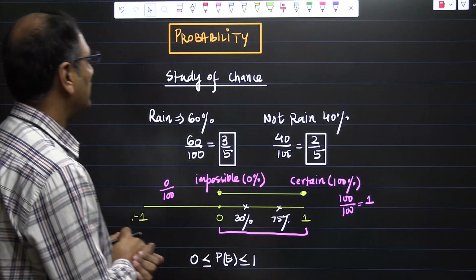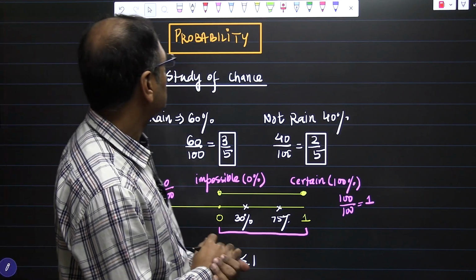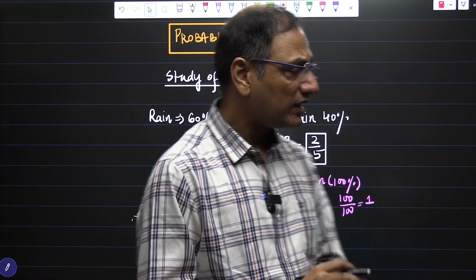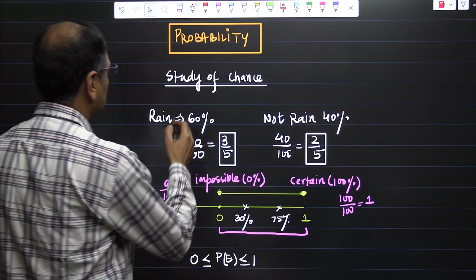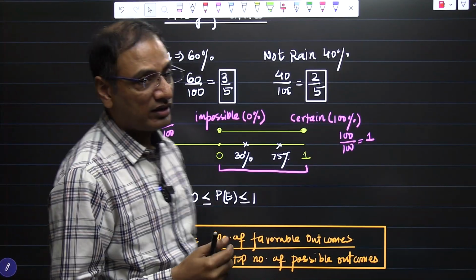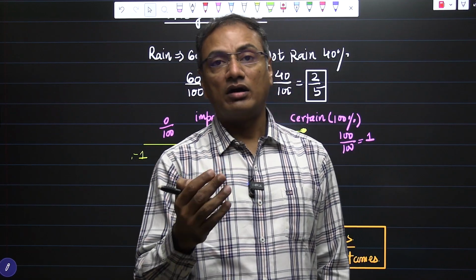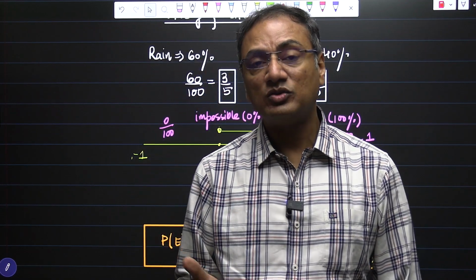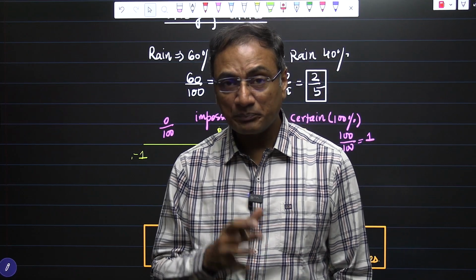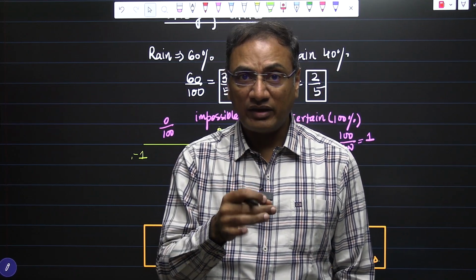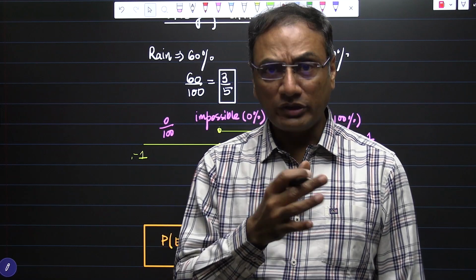Let us see. Probability basically is a game of chance developed by Mr. Blaise Pascal. The game of chance is the study of chance, which means we can predict something with the past experiences or with some certain conditions. We can predict the future. And when we are predicting the future, we cannot be sure all the time, but sometimes we are certain, and sometimes we know that it is not going to be possible.